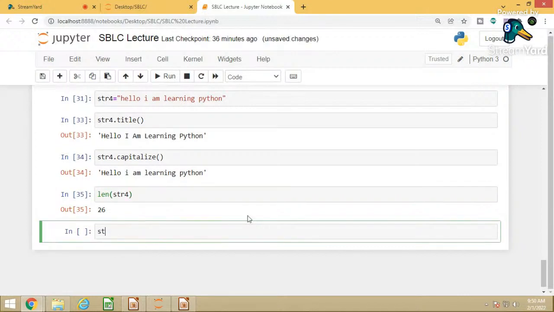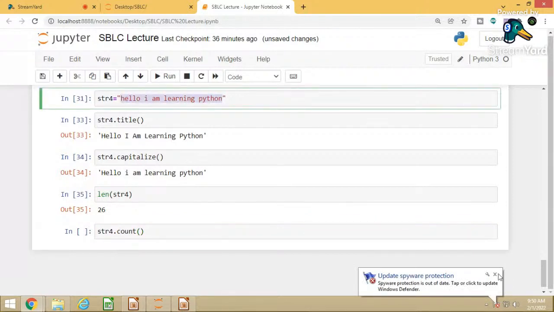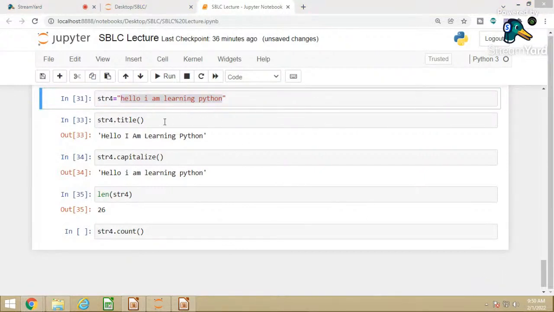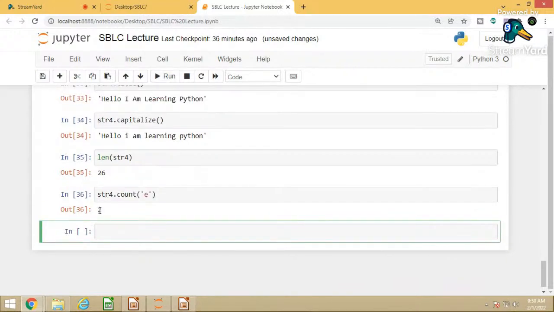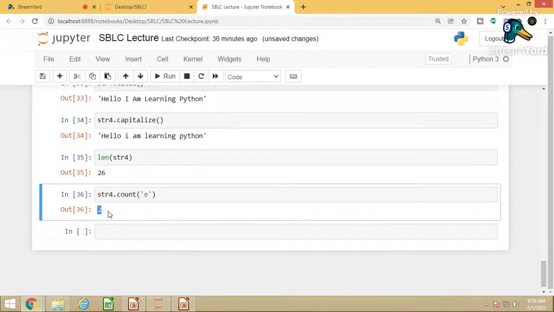Now one more function, suppose string 4 dot, there is a function called count. It will count the letter. Suppose I want to count how many times E appears in this particular string. I will just put E and run it. It will give you the answer that it is repeated 2 times.